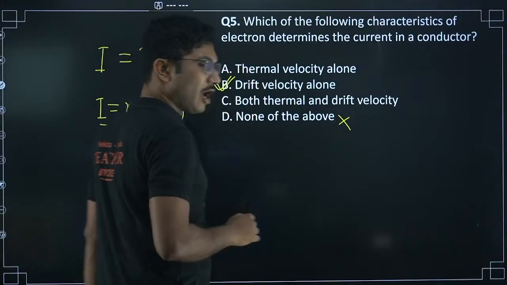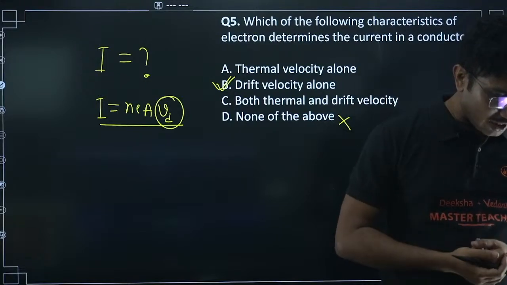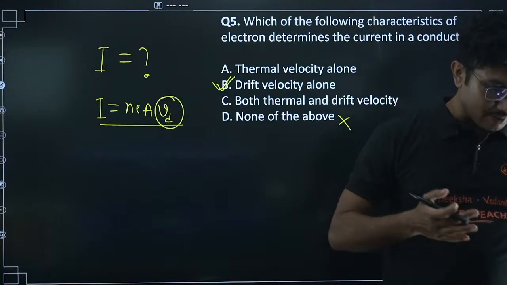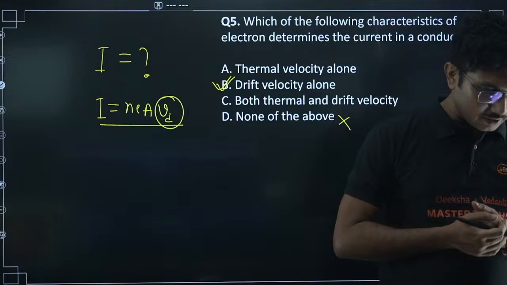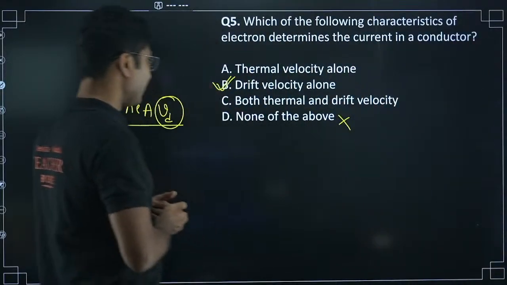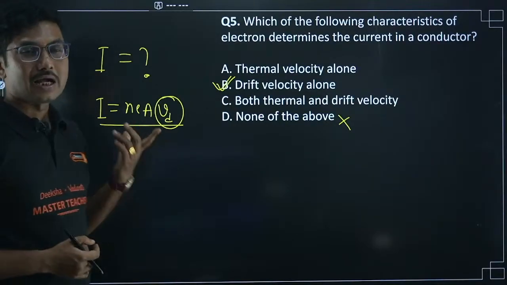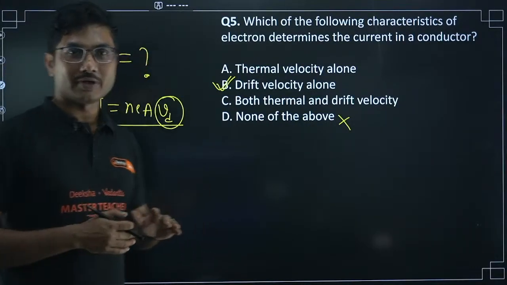So those who answered option B are correct. Nagraj, you are unfortunately wrong. Aisha, you are also wrong. Akshay, Muhammad, Ibrahim, Jia, Marudesh, you are correct. So option B is correct because current depends only on drift velocity, not on thermal velocity.